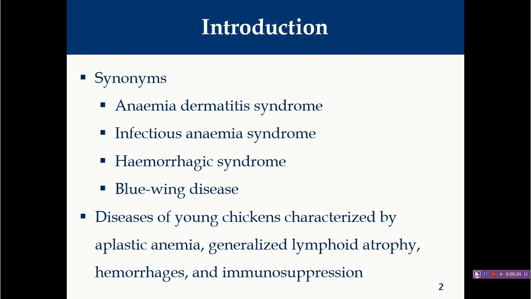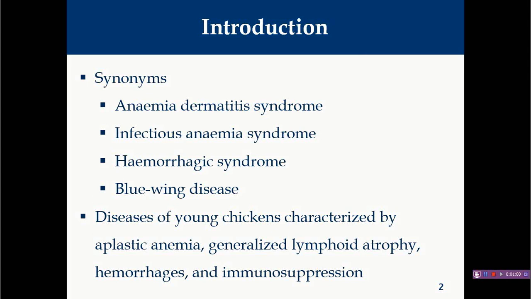This chicken infectious anemia virus is also known as anemia dermatitis syndrome because this particular virus is responsible for anemia as well as dermatitis. It is also known as infectious anemia syndrome, hemorrhagic syndrome, or blue wing disease. Particularly, the last two synonyms are related to hemorrhages that occur in the different subcutaneous tissues as well as inside the muscles. Due to this hemorrhage, you will find a slightly bluish discoloration over the skin, and this is the reason why the name blue wing disease was given.